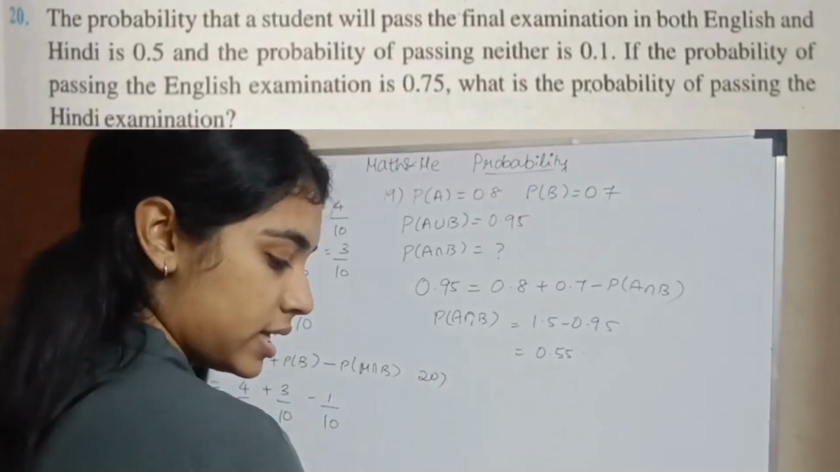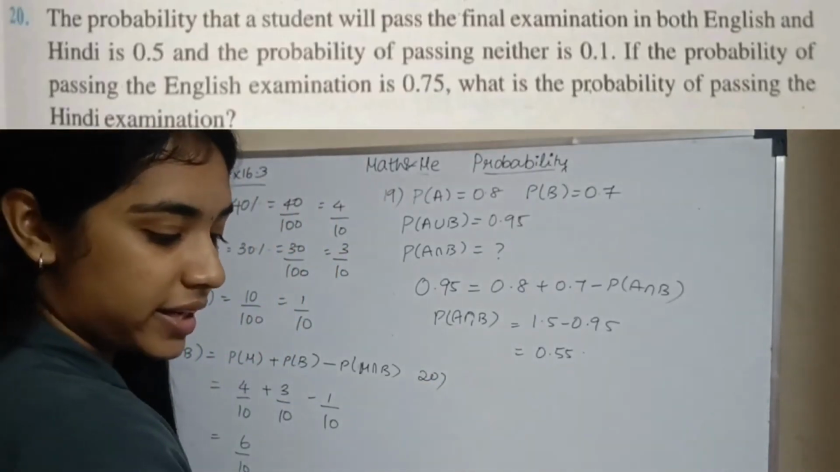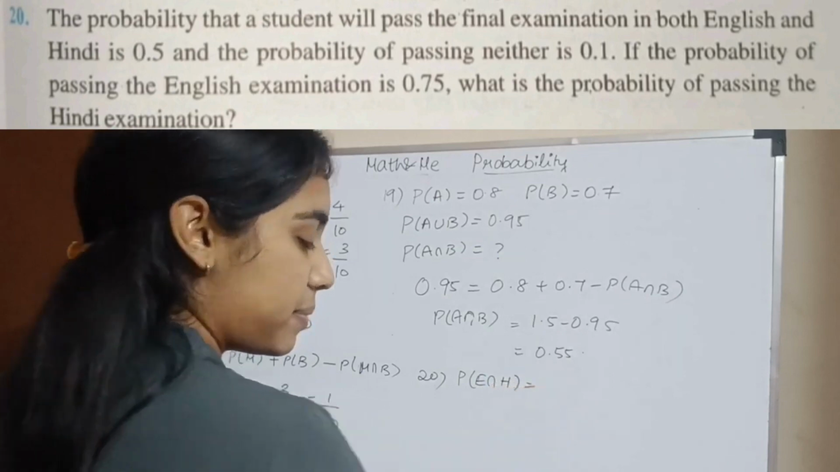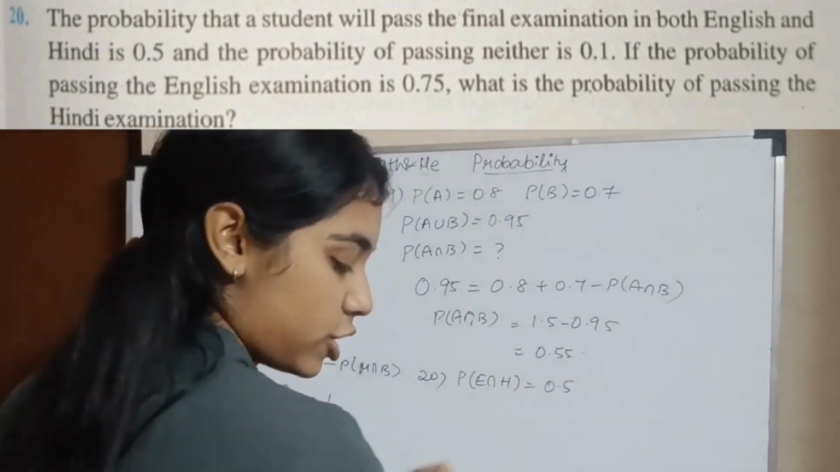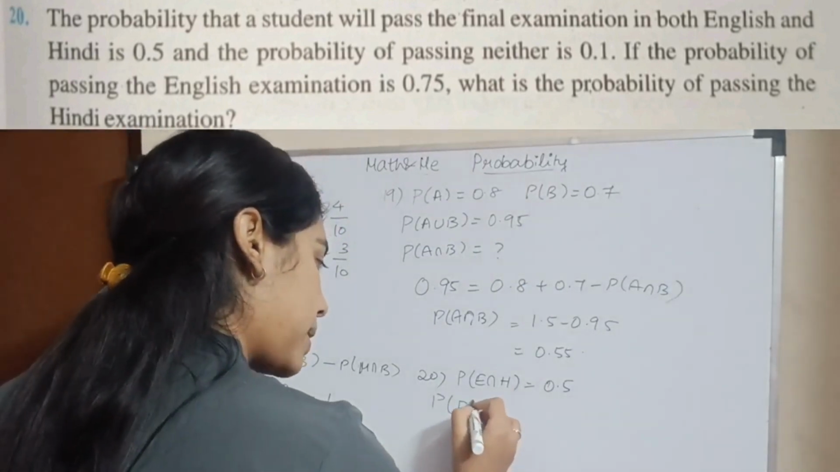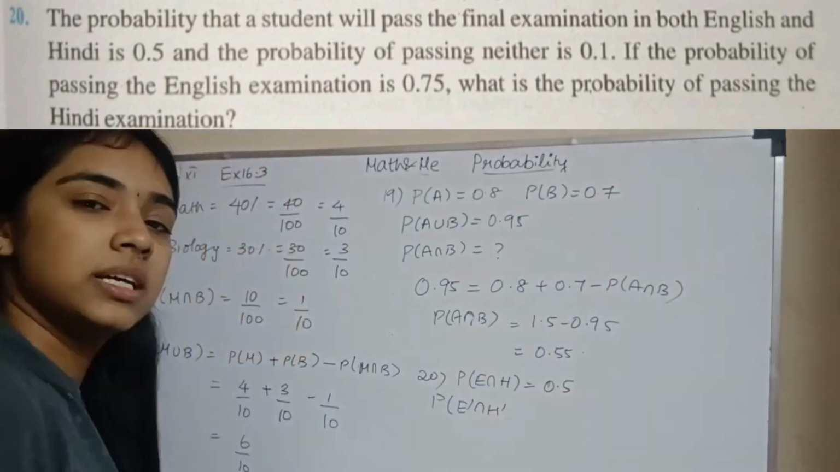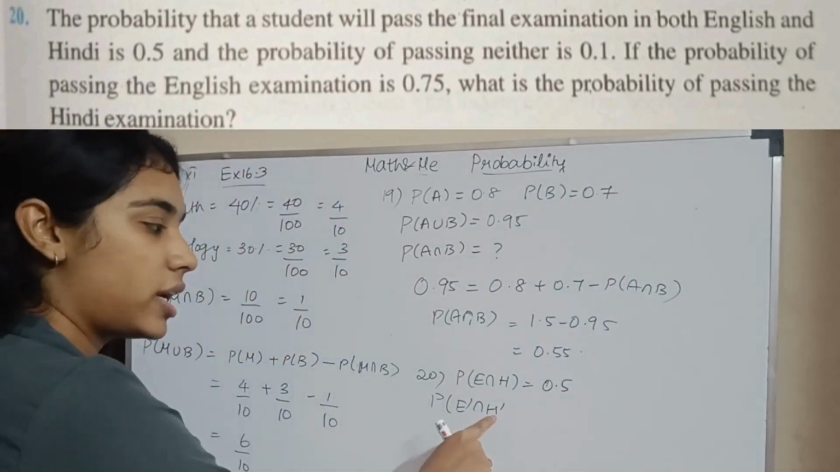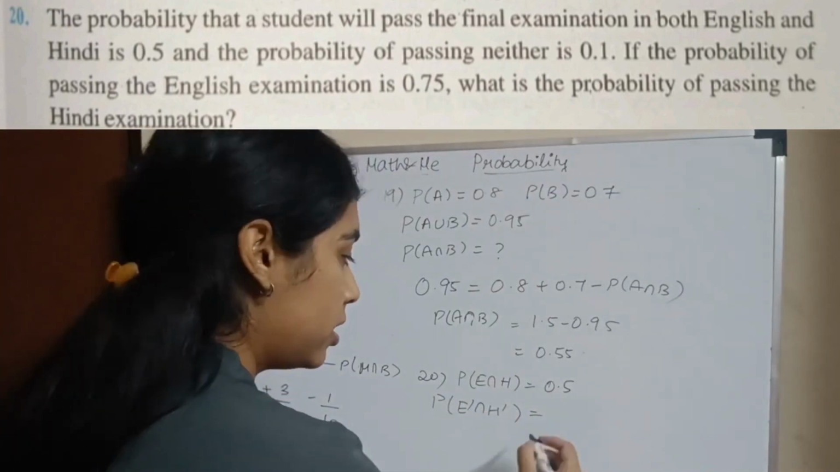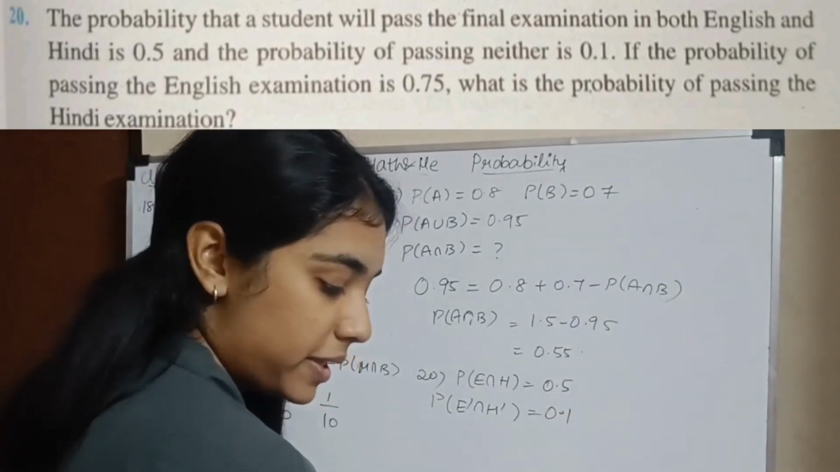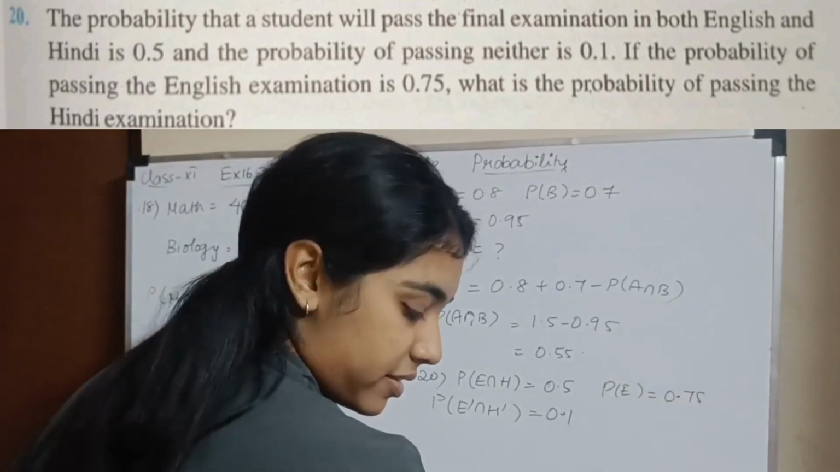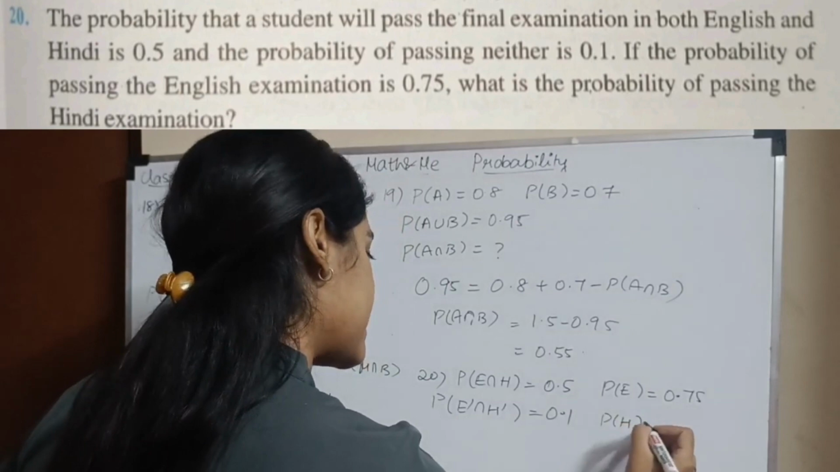Next question. The probability that a student will pass the final examination in both Hindi and English is 0.5. And the probability of passing neither, which means the person did not pass English and did not pass Hindi, so not E and not H, so it is an intersection, is 0.1. If the probability of passing only English is 0.75, what is the probability of passing the Hindi examination?